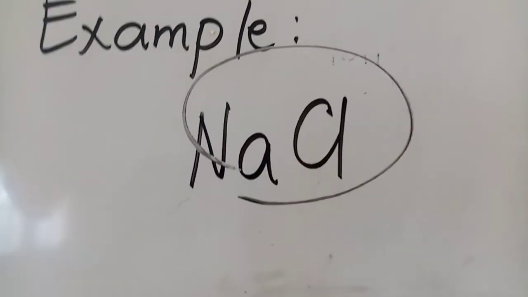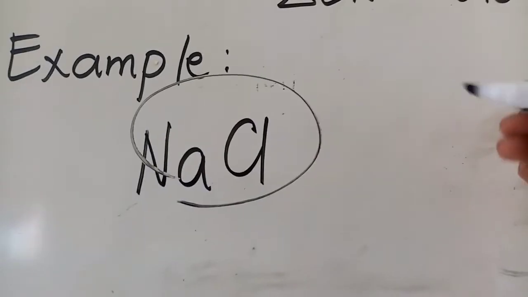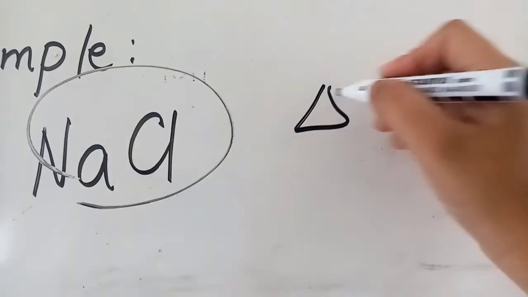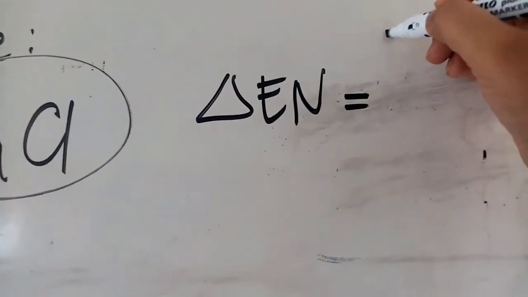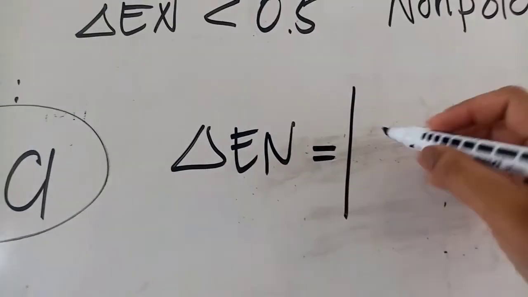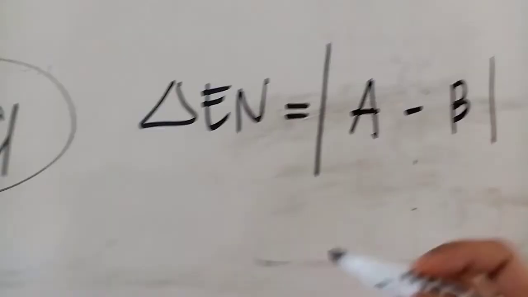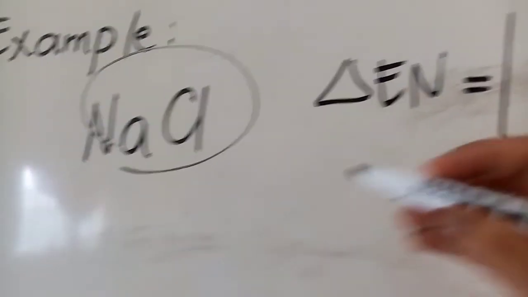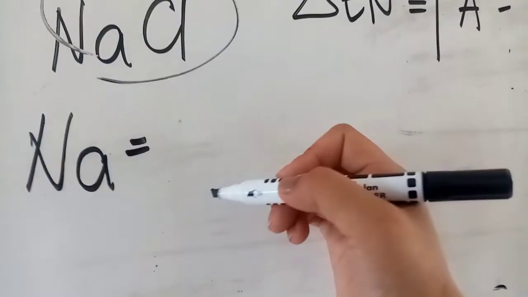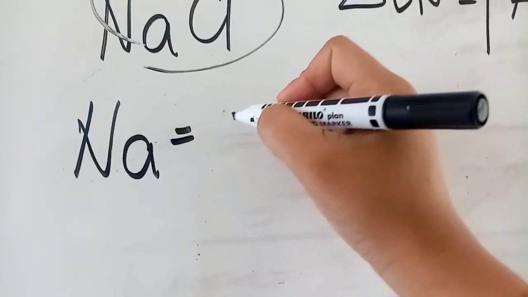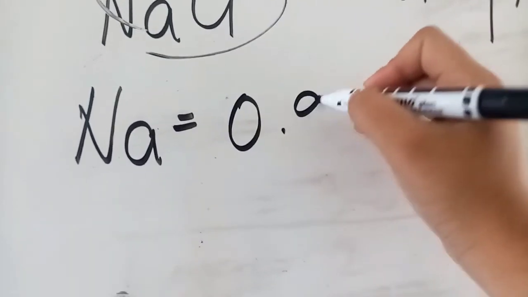Okay, example, if we are to get the bond between sodium and chlorine, we just have to get its electronegativity difference by getting the absolute value of the difference between the first atom minus the second atom. In this case, our first atom is sodium. And we know that sodium has an electronegativity from your periodic table of elements that is equal to 0.9.